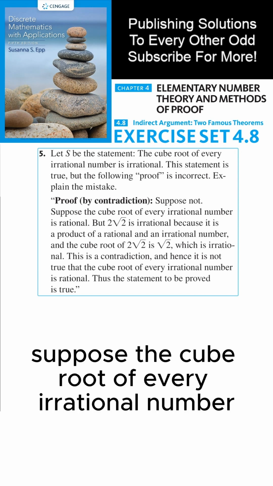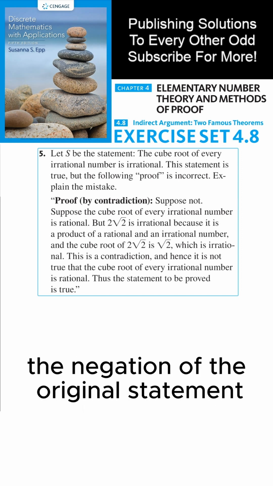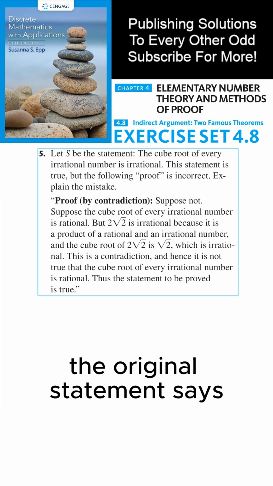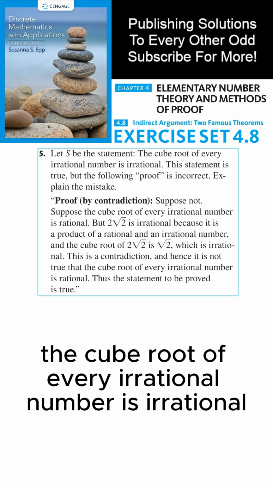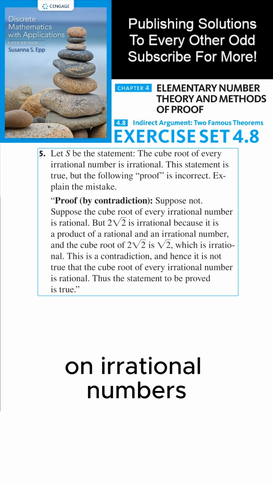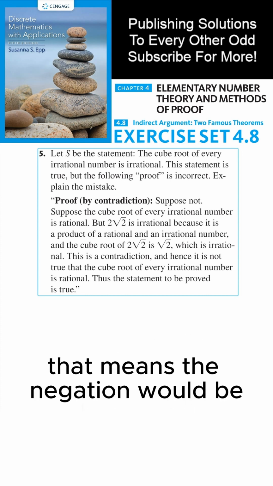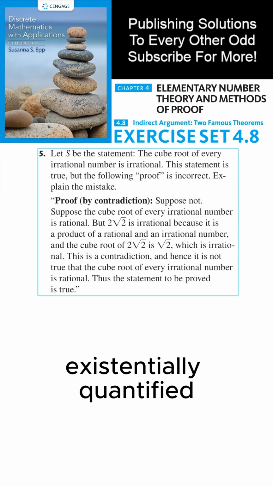Next we have, suppose the cube root of every irrational number is rational. We have to check that this is truly the negation of the original statement. The original statement says the cube root of every irrational number is irrational. This is a universally quantified statement on irrational numbers. So since this statement is universally quantified, that means the negation would be existentially quantified.